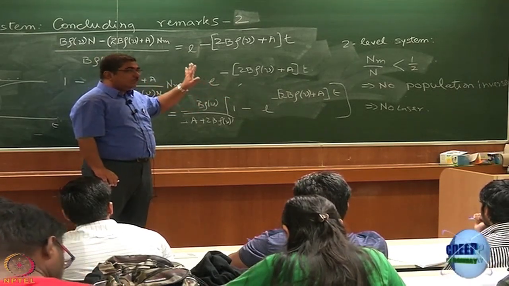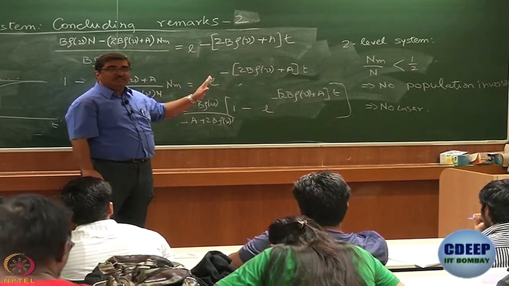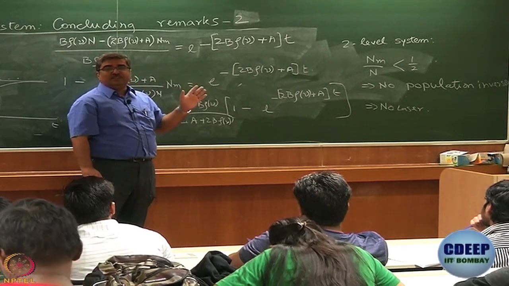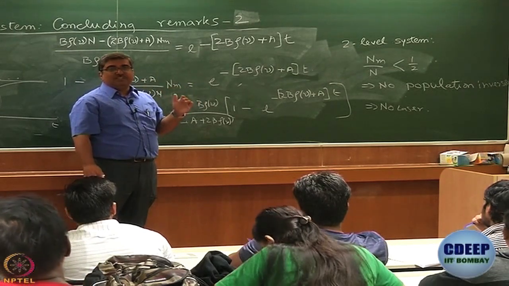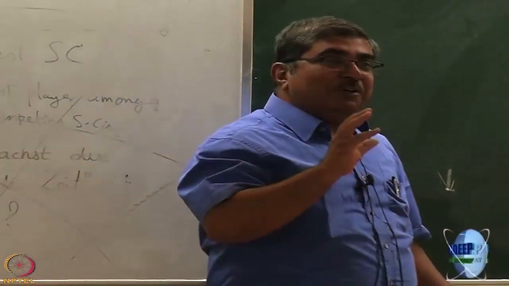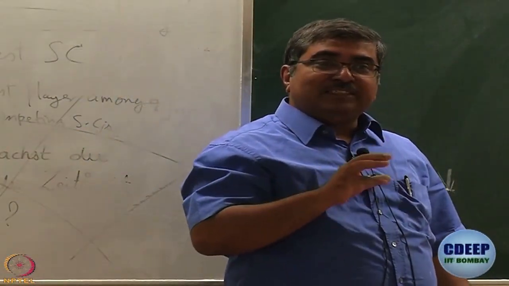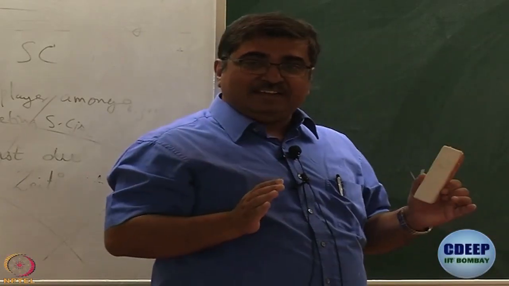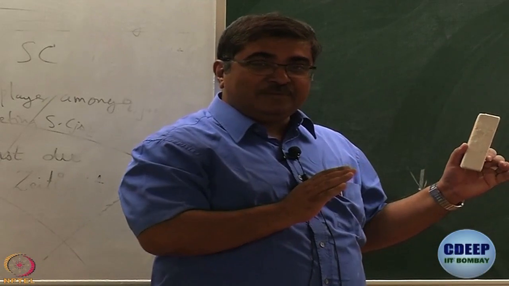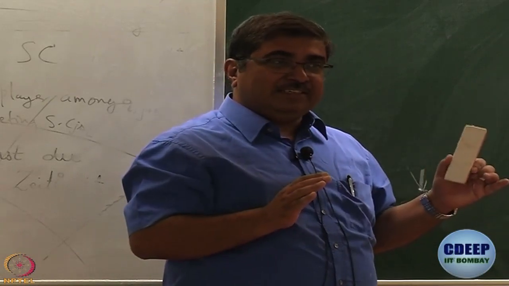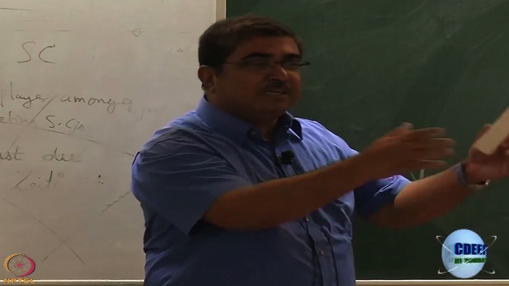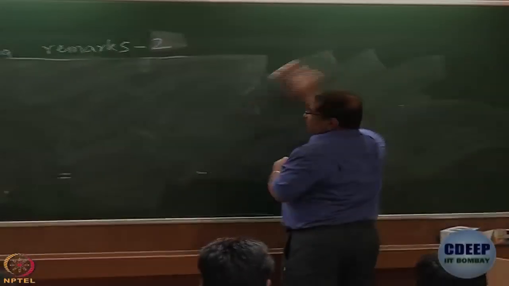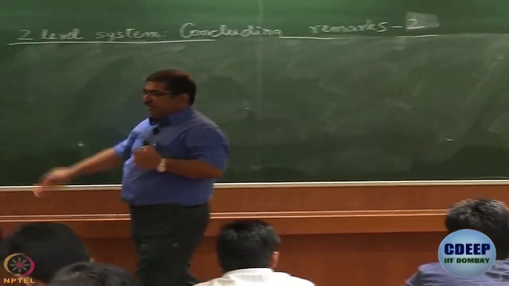The take-home message for today so far is that you cannot make lasers out of a two-level system because it is impossible to have population inversion and therefore impossible to have net gain if your system has only two levels. When we talk about lasers, what we mean is that we must have a net gain, right? We use the word gain. We must have amplification. That is the point. You can observe some stimulated emission, of course, but you cannot make a laser out of it. To conclude this discussion of two-level system, let us do something.